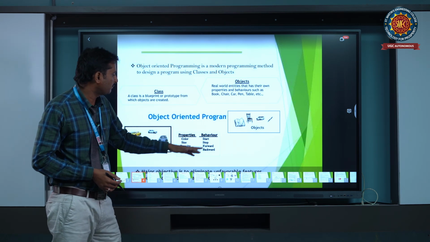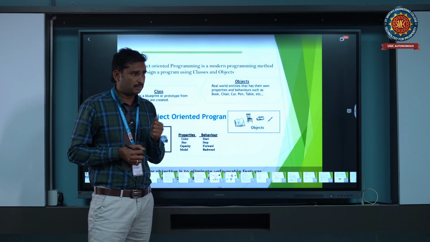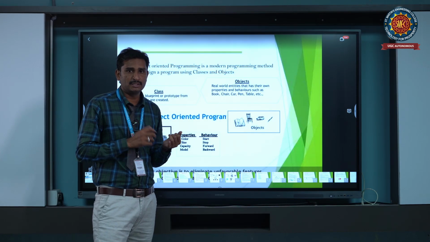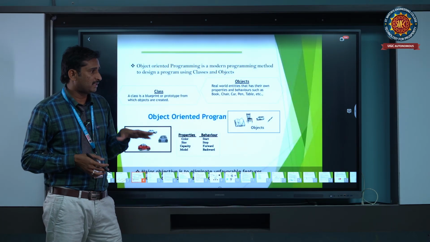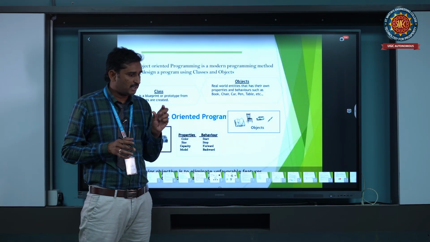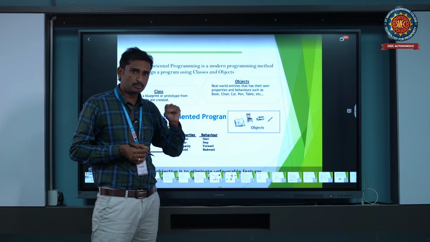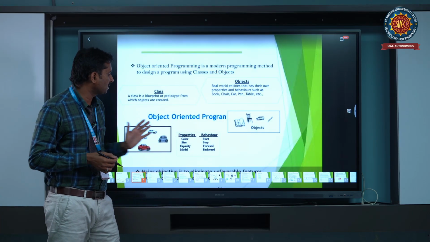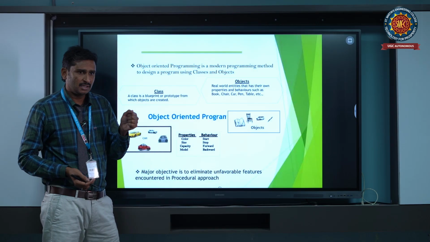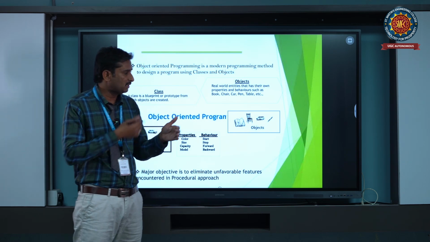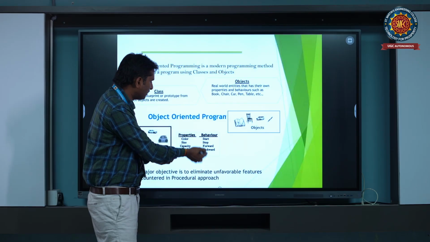Okay, forward, backward. Forward means going to drive. Some cars have gears, starting with gears 1, 2, 3, 4 up to 5 or 6 based upon the car. Some cars have no gears, only D and R. D means drive. When you put it in D mode, the car will start, that is the forward behavior. Backward means you shift the gear rod to R mode, then it goes back in reverse. So this is about the various behaviors.